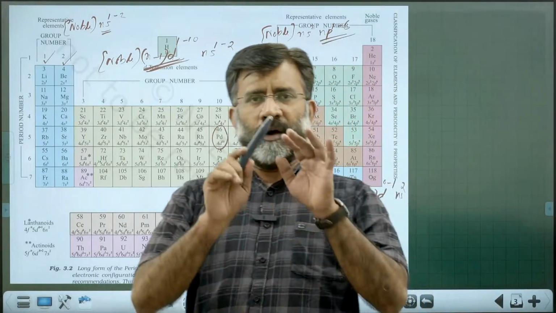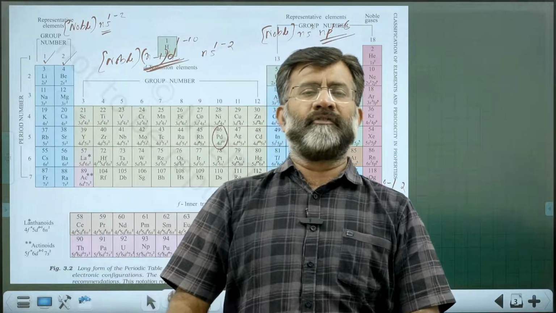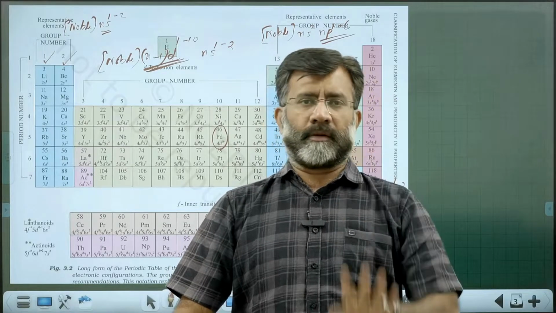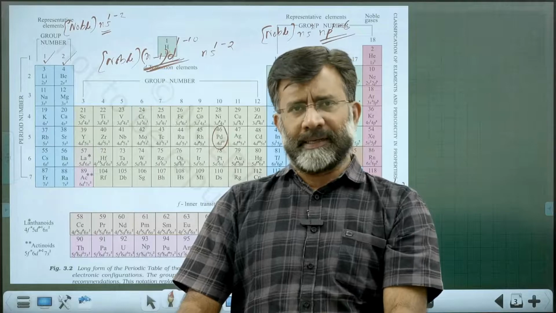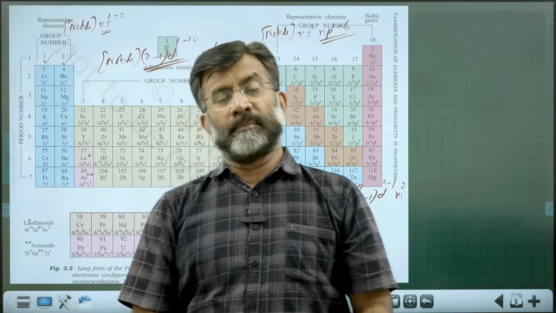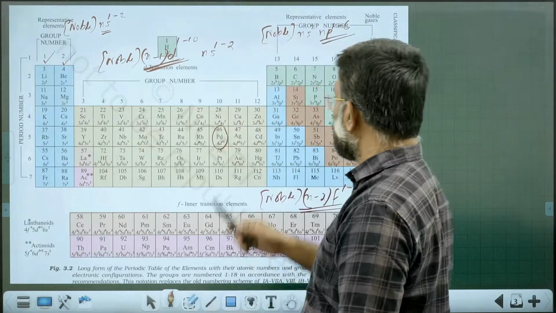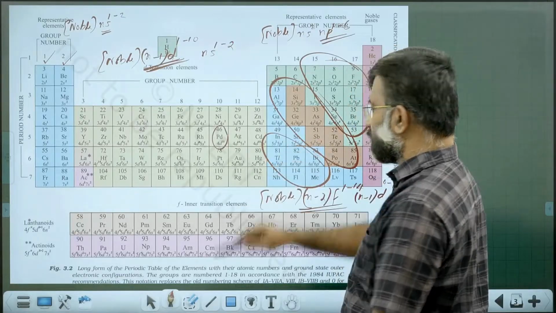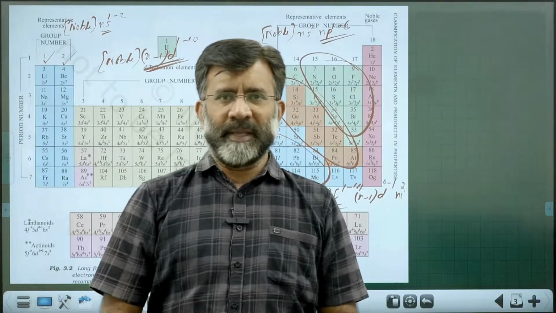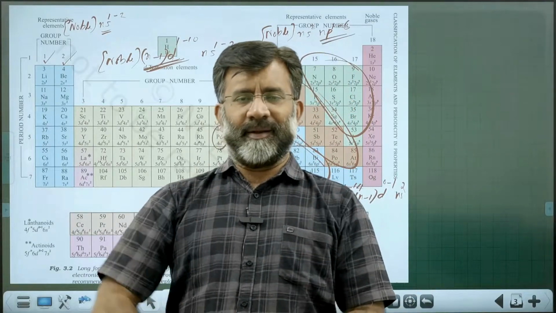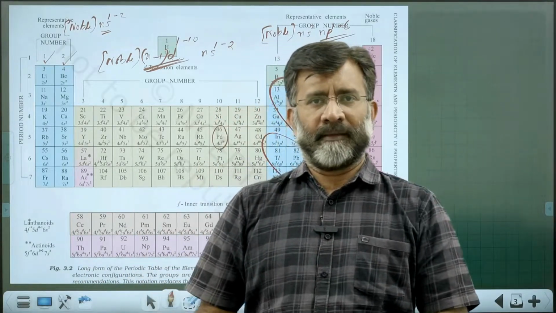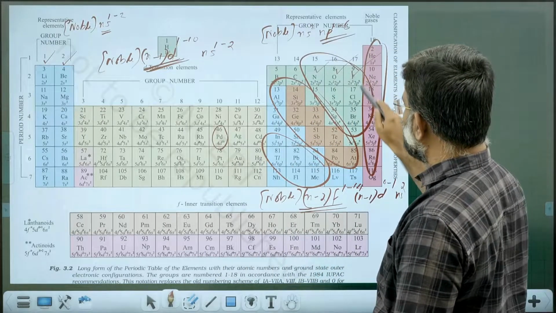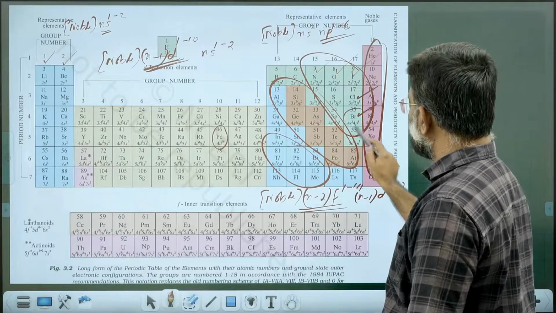Right? This is the overall review of the long form of the periodic table: s block, p block, d block, f block. S block elements are all pure metals, highly electropositive. The p block contains all varieties: non-metals, metalloids, and metals. The p block contains so many gases. This is a gas, this is a gas, this is a gas, while these are liquids.